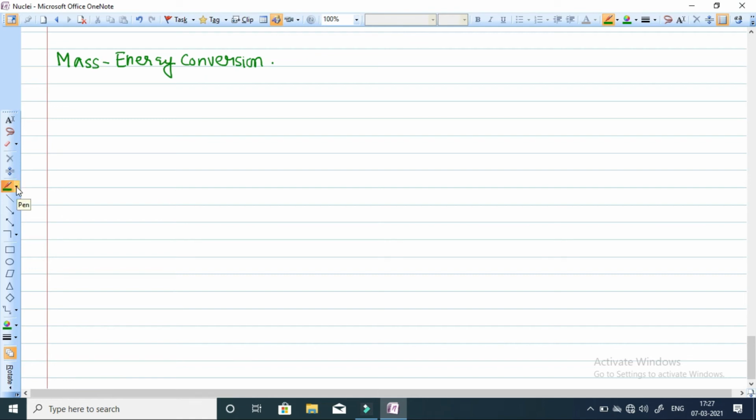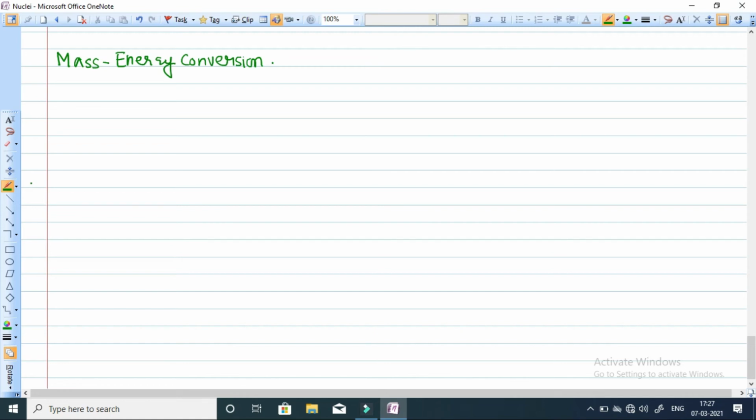According to Einstein's famous equation, E is equal to mc square. Mass is basically another form of energy, and one can convert mass into other forms of energy, say kinetic energy, and vice versa. So basically we get energy in the case of the nucleus where mass is converted into energy.